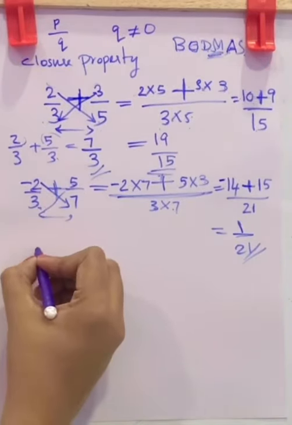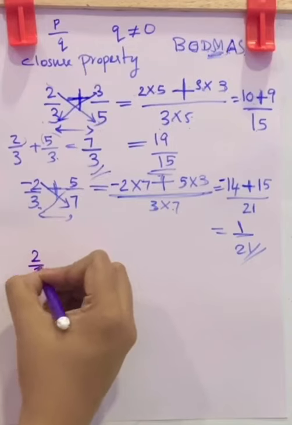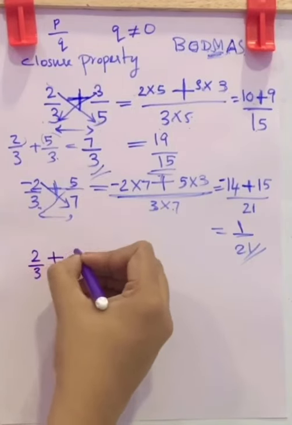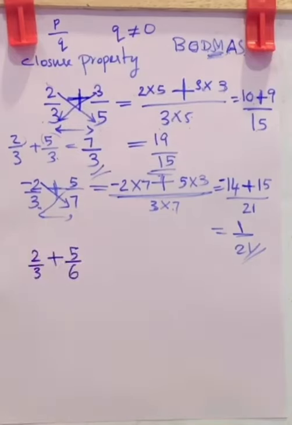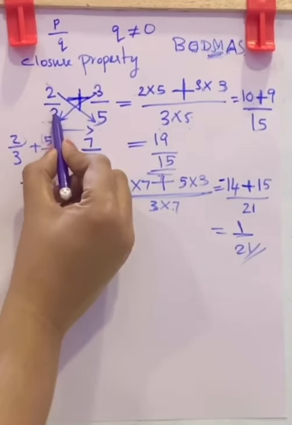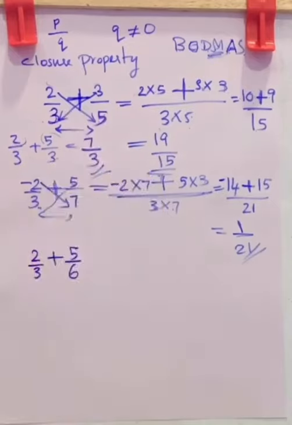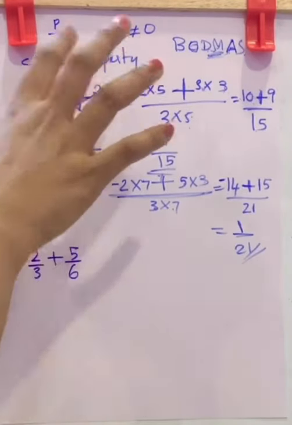that is if it was like this, 2 by 3 plus 5 by 6. Here you don't want to cross multiply it. In the earlier example you did the cross multiplication because, check the denominators, here it is 3, here it is 5. Both have no common factor. Here also 3 and 7, no common factor. So you are doing the cross multiplication method.